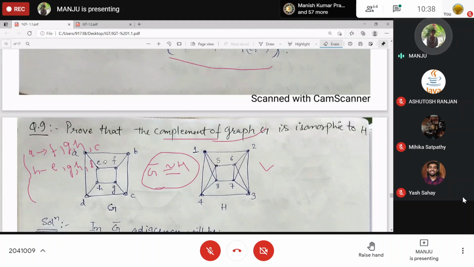So A will be adjacent to F, A will be adjacent to H, A will be adjacent to C, A will be adjacent to G, right? Similarly, B with E. Let me change the color.